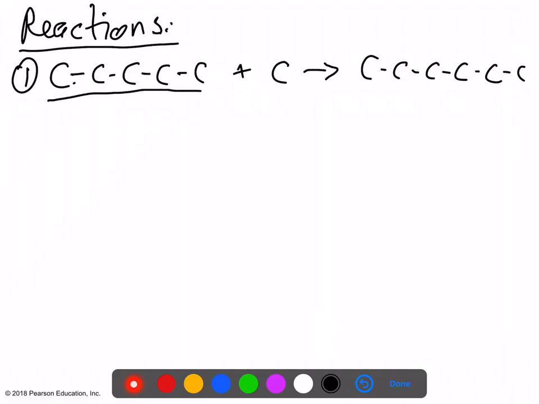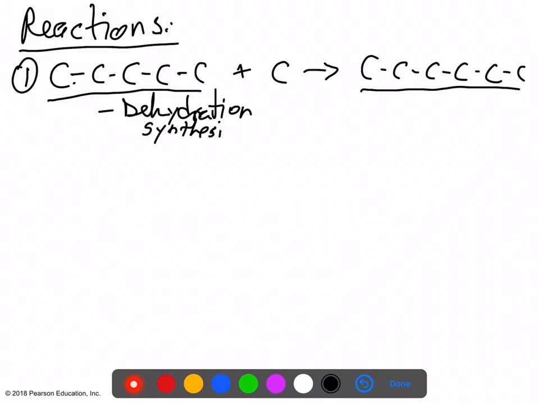Well, what kind of reaction is this if I'm going to build something up? Well, you should recognize this as dehydration synthesis. I realize that there's no water forming here or anything like that, but still, it's a building reaction, so it would be dehydration synthesis.